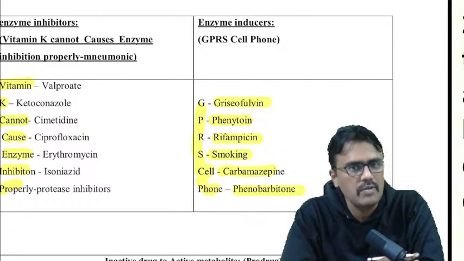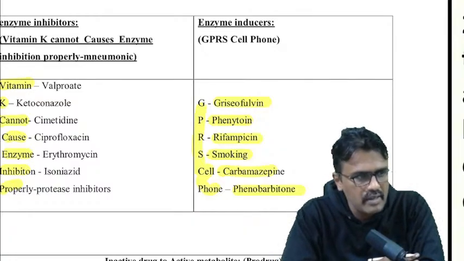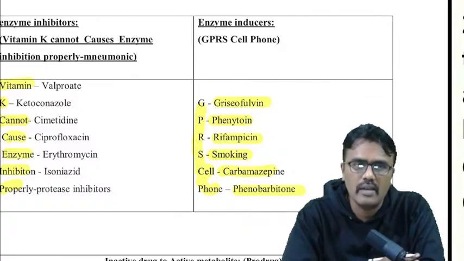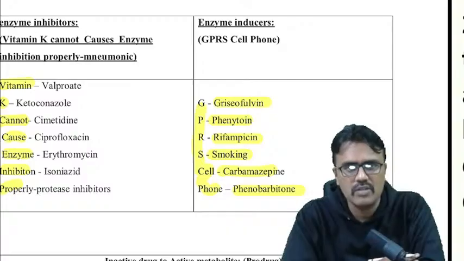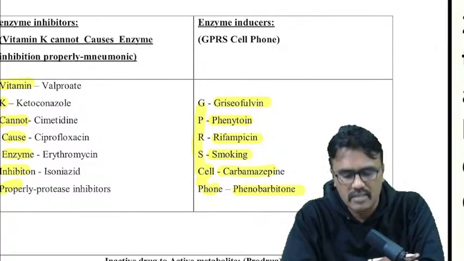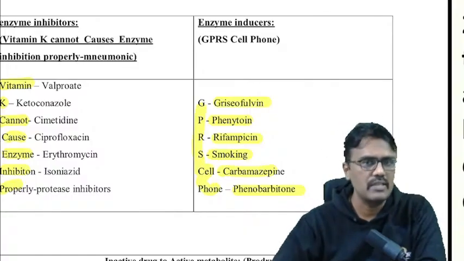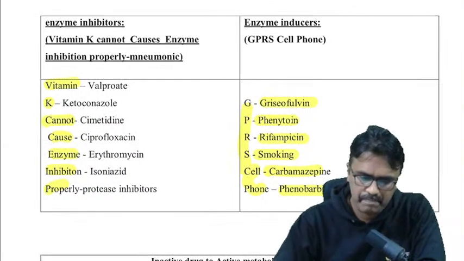So these are inducers. Can you repeat again? Enzyme inhibitors will inhibit the metabolism and increase the duration of action. Inducers increase the enzyme activity and decrease the duration of action. So there is a list of enzyme inducers and inhibitors.